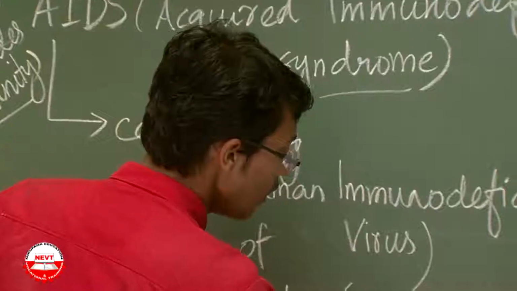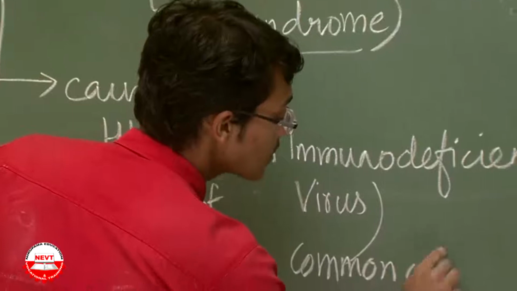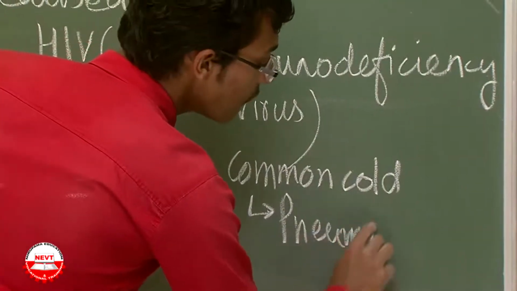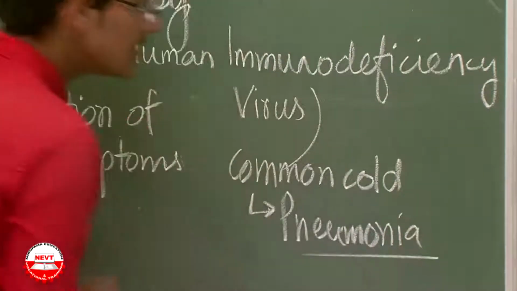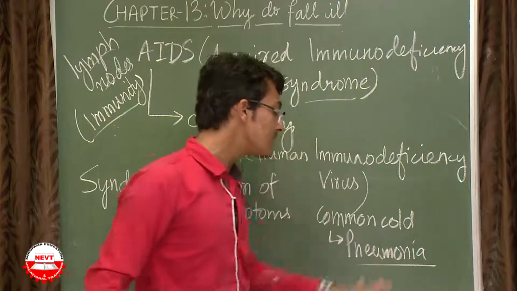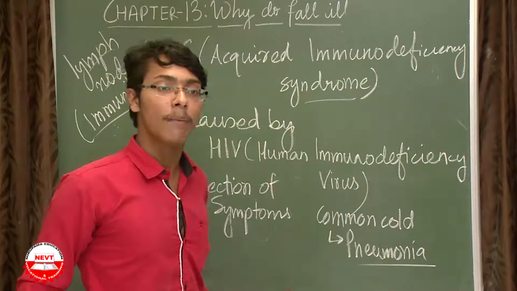A very minor disease, the common cold, can turn into such a major disease.